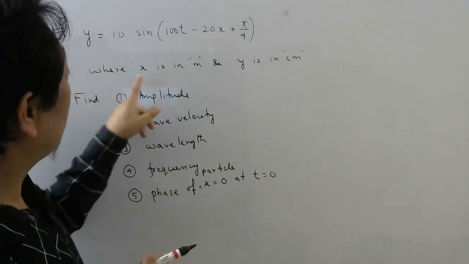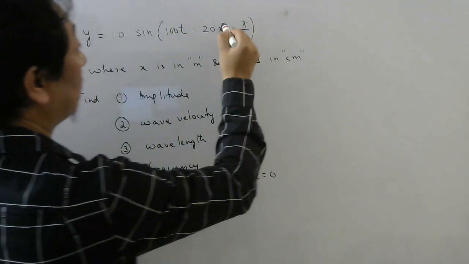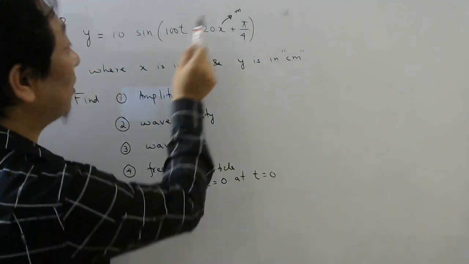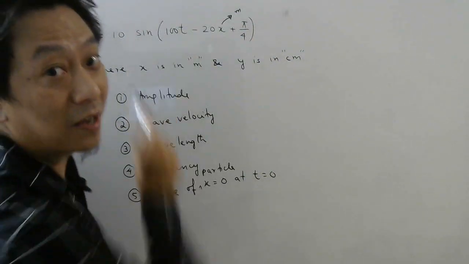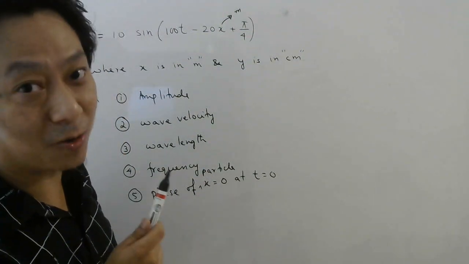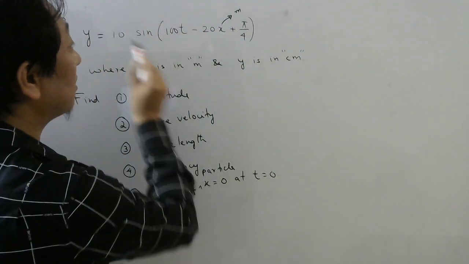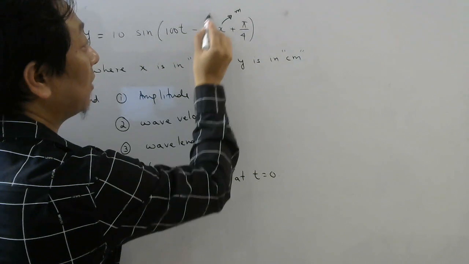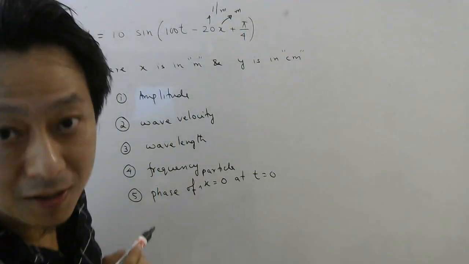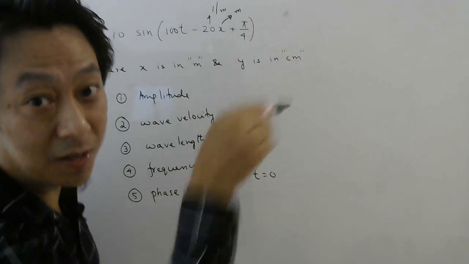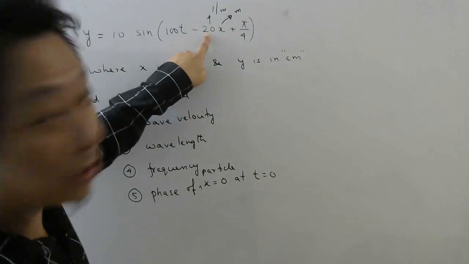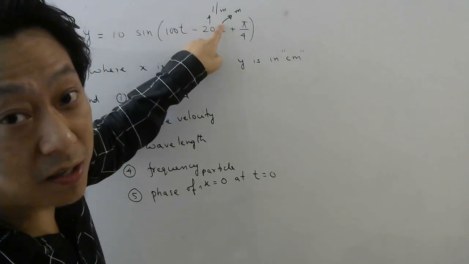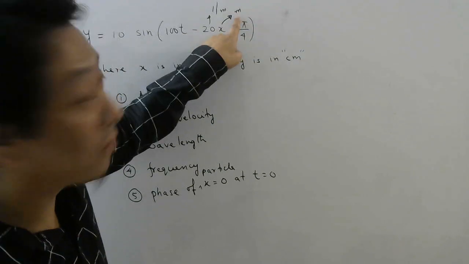So if x is given in meter, now look carefully. If you remember the units and measurement chapter, then we know that sine cannot have any unit. Sine is a dimensionless quantity, isn't it? Sine function. So since this cannot have a unit, if x is in meter, then this 20 must be in what unit? 1 by meter, isn't it? So that when you multiply this, meter cancels. So please understand, this 20 is not just the number 20. It is 20, but in what units? Per meter. How do I know per meter? Because x is given in meter.